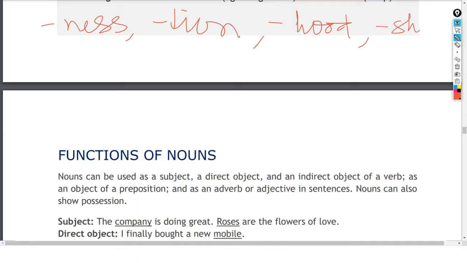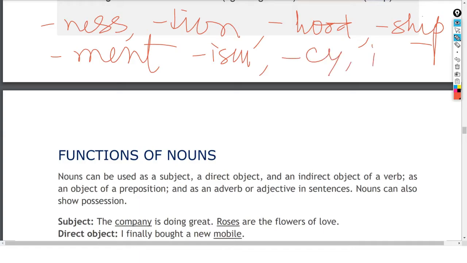Many of them end with ship, and many of them end with ment, ism. Okay, ism, cyicth. तो ये सारे जो sign हैं, ये sign ऐड करके क्या करेंगे?